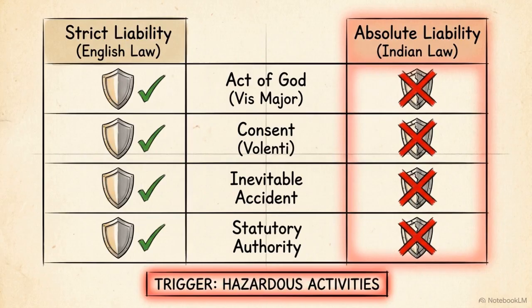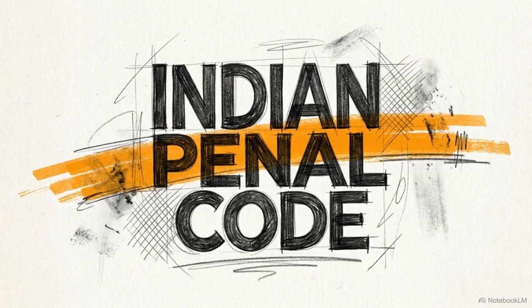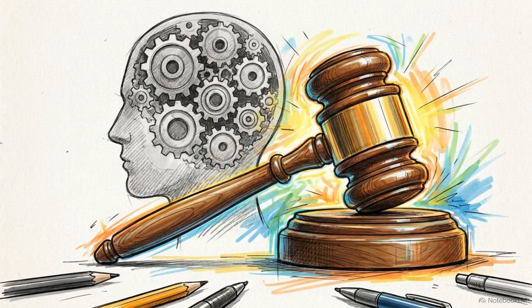This matrix shows the shift. Strict liability allowed defenses like act of God to escape liability. Under absolute liability, every exception is gone. Liability is total and inescapable. This rule triggers if the enterprise is engaged in hazardous activities. If met, no defense applies. In these cases, avoid criminal law arguments. Claiming a mistake or a lack of intent, mens rea, has no impact on a civil ruling for absolute liability.